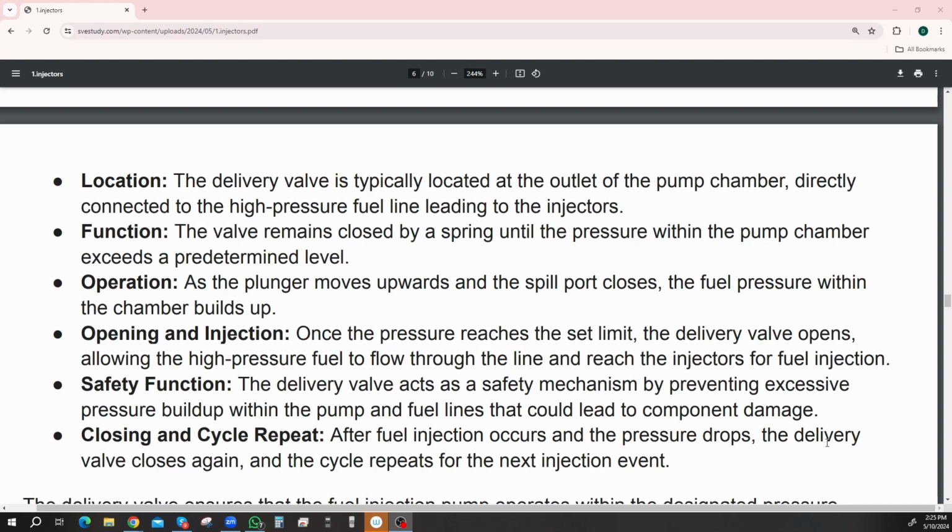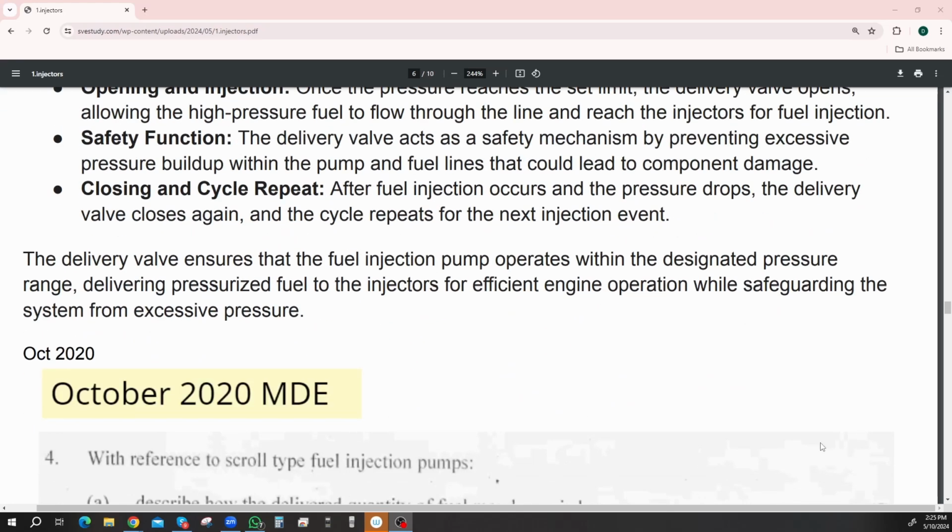Safety function: the delivery valve acts as a safety mechanism by preventing excessive pressure buildup within the pump and fuel lines that could lead to component damage. So it is a safety mechanism. Closing and cycle repeat: after fuel injection occurs and the pressure drops, the delivery valve closes again, and the cycle repeats for the next injection event. The delivery valve ensures that the fuel injection pump operates within its design pressure range, delivering pressurized fuel to the injectors for efficient engine operation while safeguarding the system from excessive pressure.